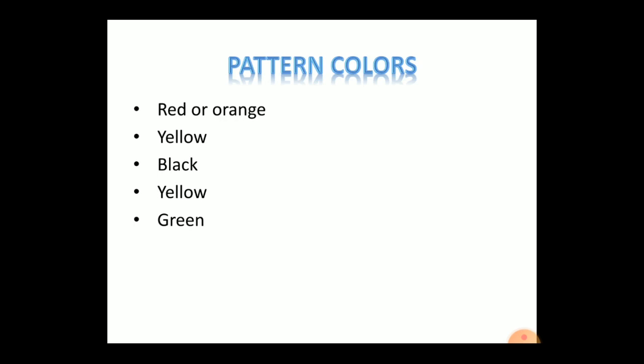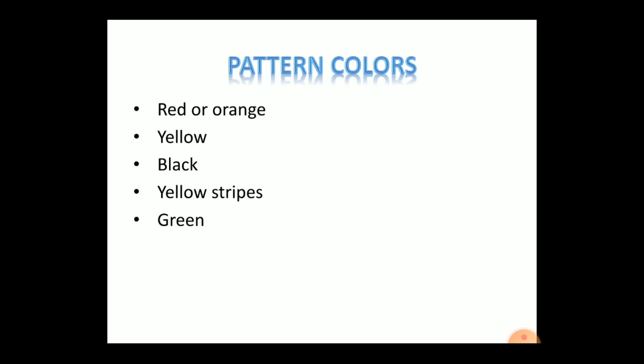The patterns are normally painted with a color code so that the mold maker would be able to understand the function clearly. Five types of pattern colors are used. The first one is red or orange, the second one is yellow, the third one is black, the fourth one is yellow stripes on black, and the fifth one is green.